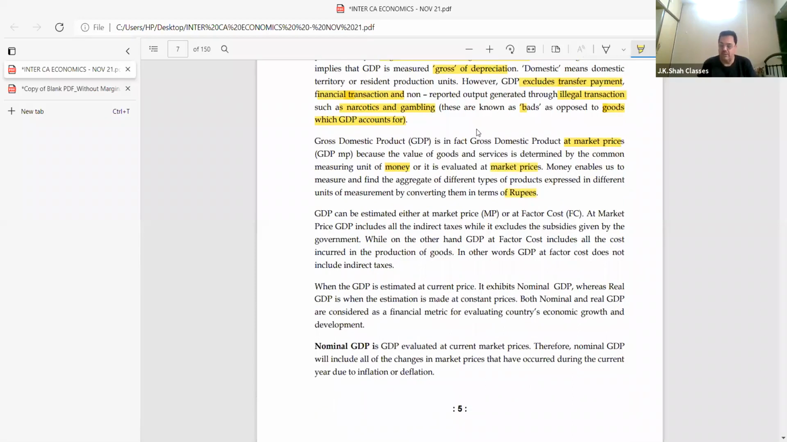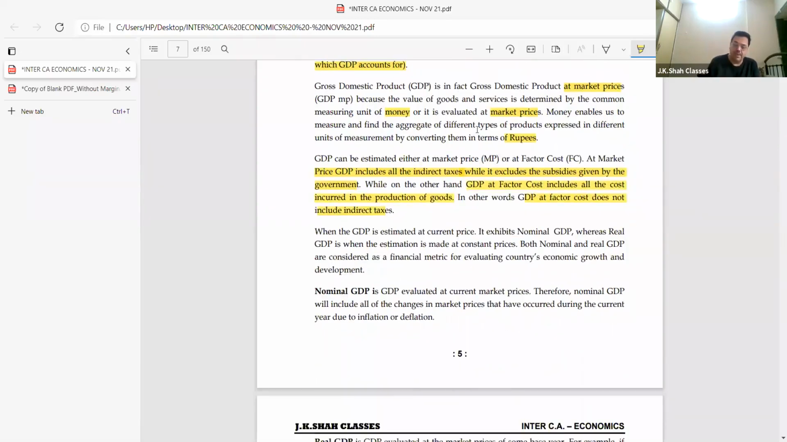GDP can be estimated either at market price or at factor cost. Please underline this: at market price, GDP includes all the indirect taxes, while it excludes the subsidies given by the government. On the other hand, GDP at factor cost includes all the cost incurred in the production of goods. In other words, GDP at factor cost does not include indirect tax. Any doubts, students?